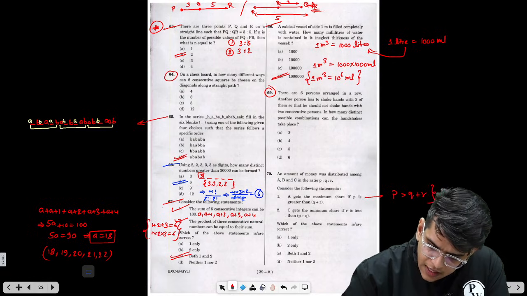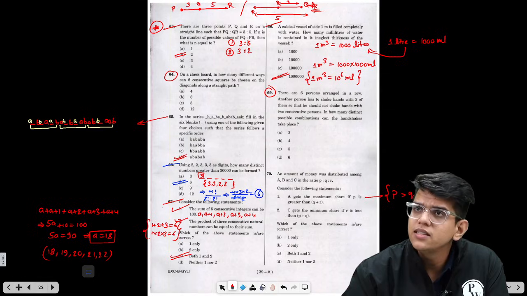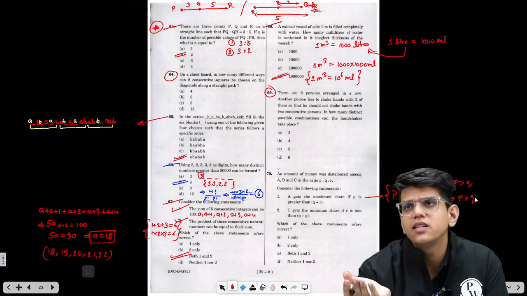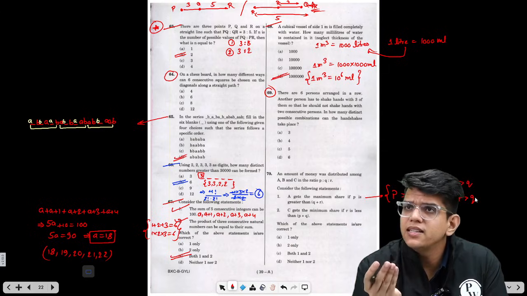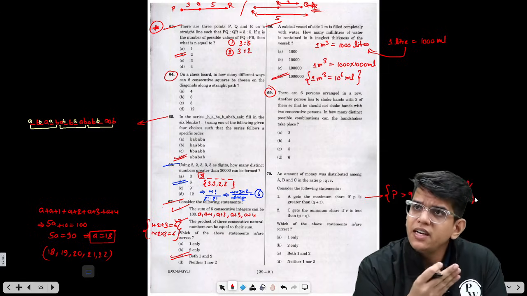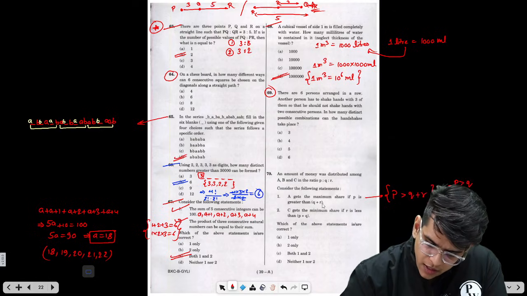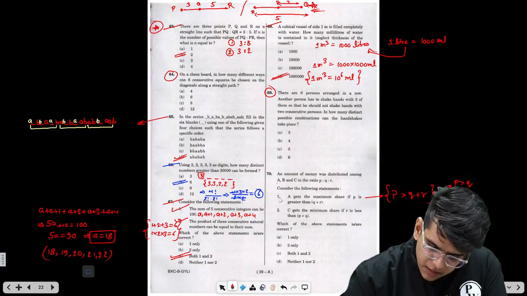Now, in any case, if one number is greater than the sum of two numbers, that means P is greater than Q and P is greater than R. Suppose 2 plus 3, a number greater than 2 plus 3 will be 6, 7, 8, greater than both of them. So if in this case P is greater than Q and R, then P corresponds to A. So A gets the maximum share. This is correct.